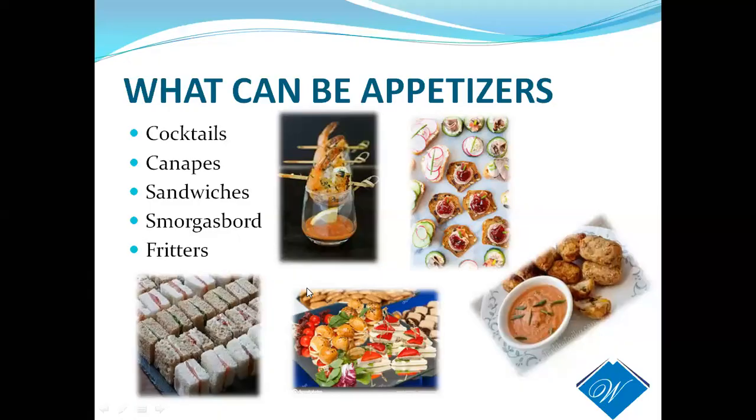This is the appetizer at the starting of our meal. First they will have a starter, then they will have soup. Nowadays they are skipping the appetizer and moving directly to the soup. Whatever we are having before, like chicken, fried chicken, chicken Manchurian, these are all called appetizers or starters.